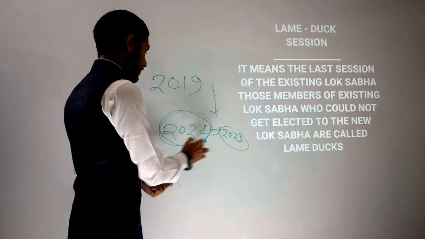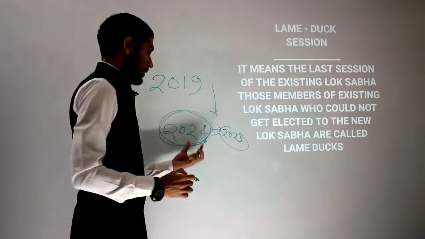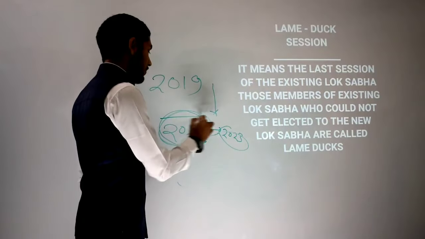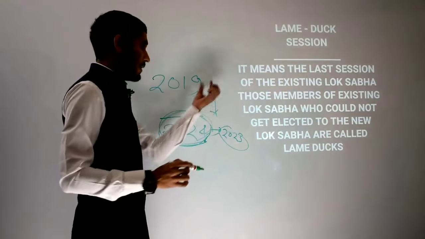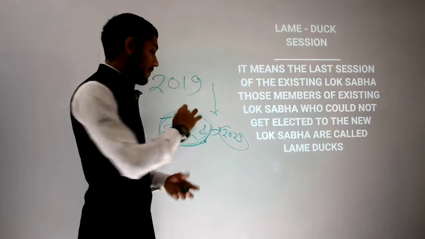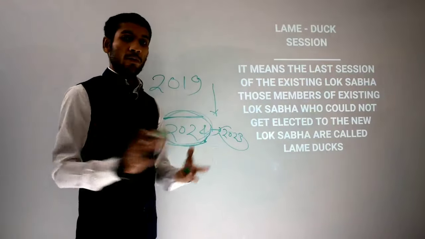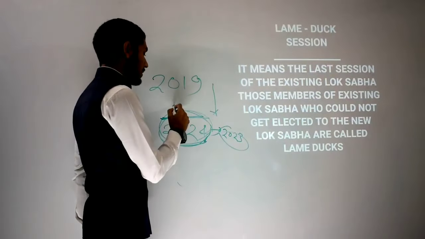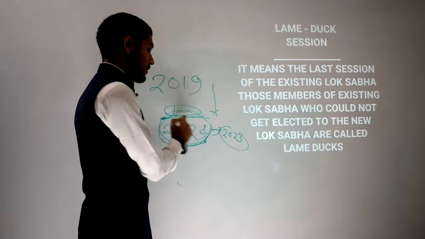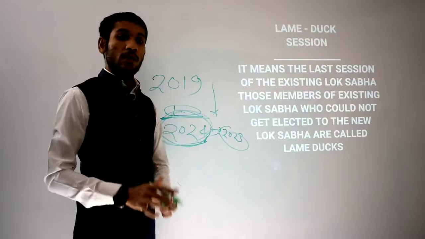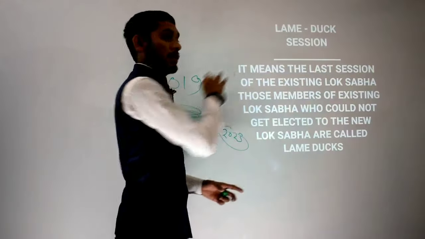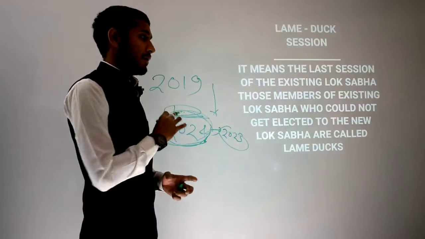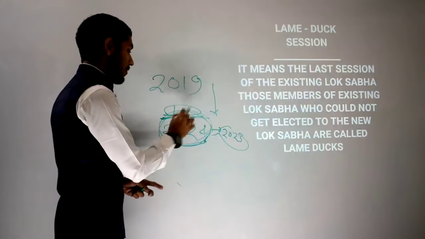Okay, so it is more possible that the last session of this existing Lok Sabha will be held in the month of February 2024. Whenever the last session is held, this last session of the existing Lok Sabha will be termed as a lame duck session. See how this lame duck got named.